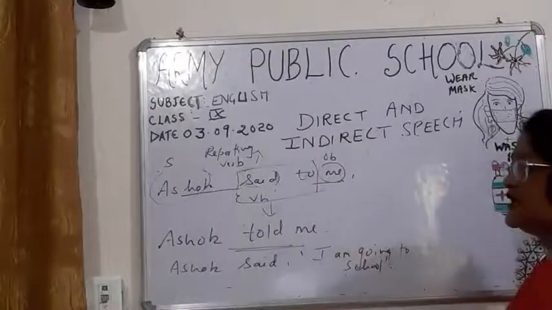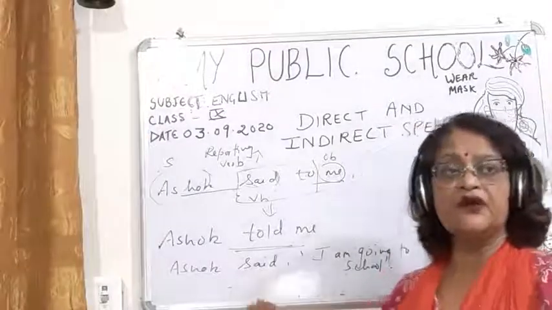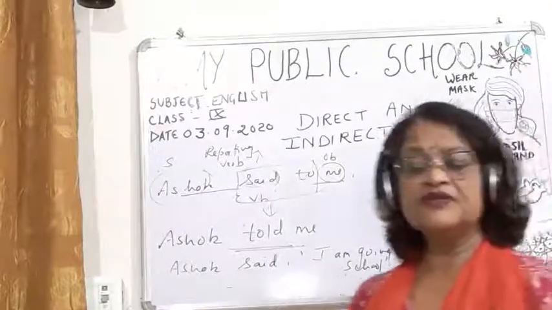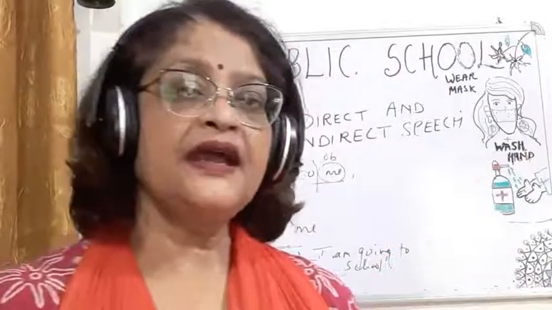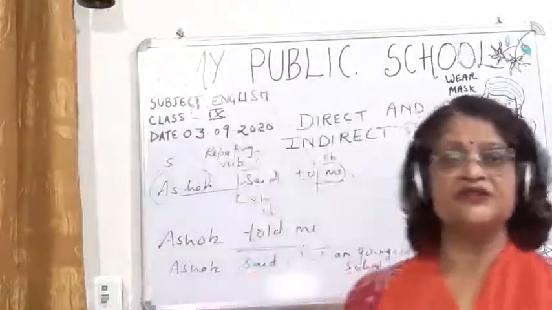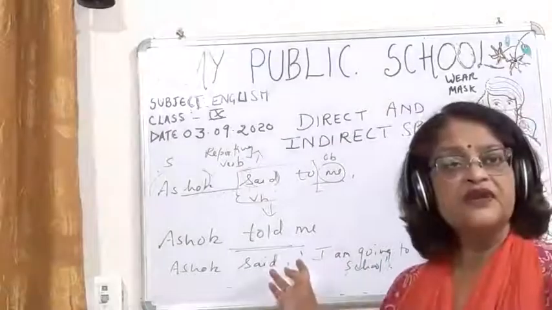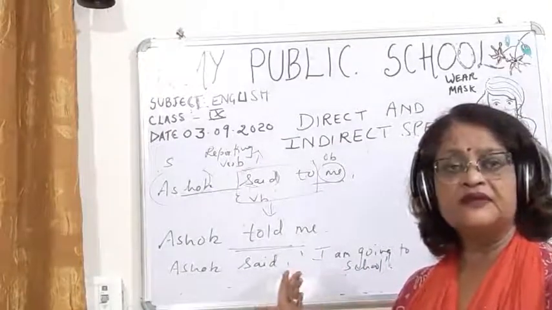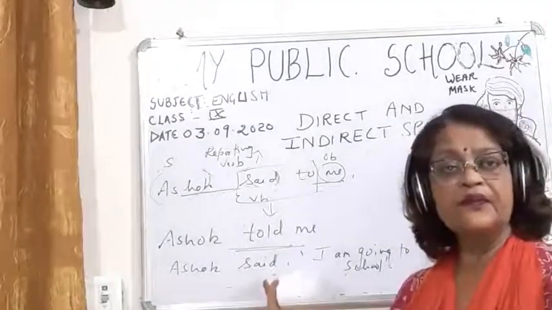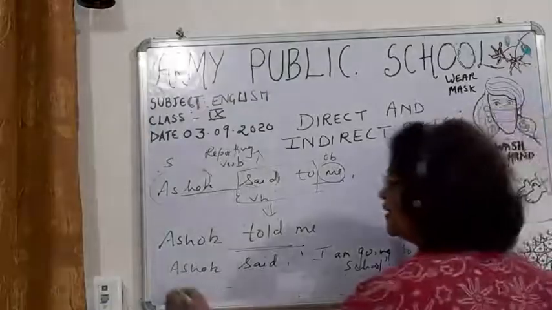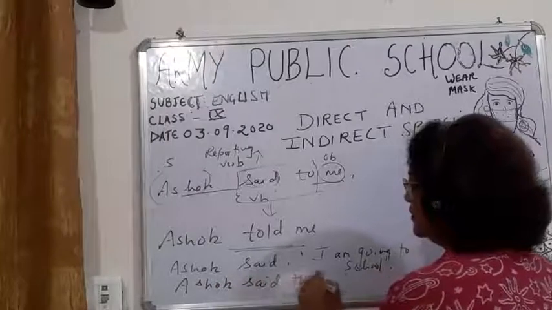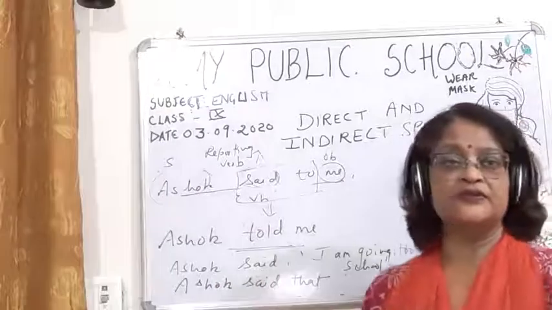Now children, you can see here in the reporting part, what is the reporting part here? Ashok said. And children, you can see in the reporting part that we are having subject, we are having object. No, we are not having object here. In the reporting part, you can see we are not having any object here. So in that case, children, we will not write told. We will simply write Ashok said that he was going to the school.